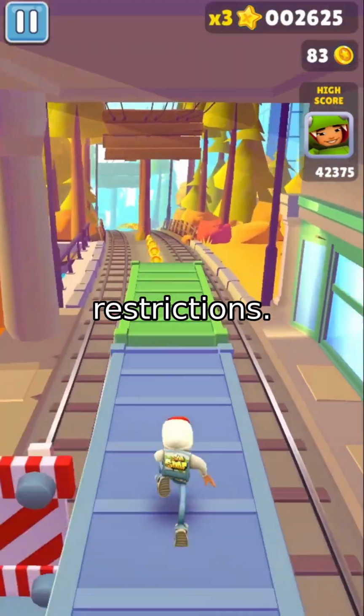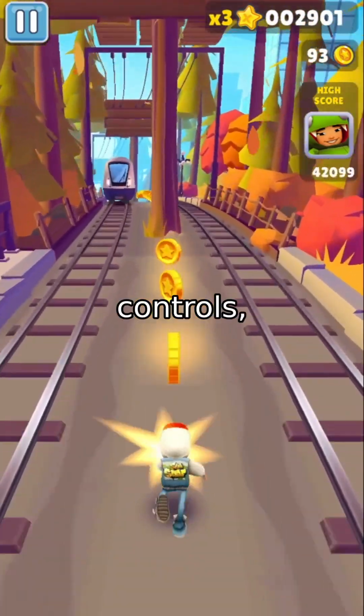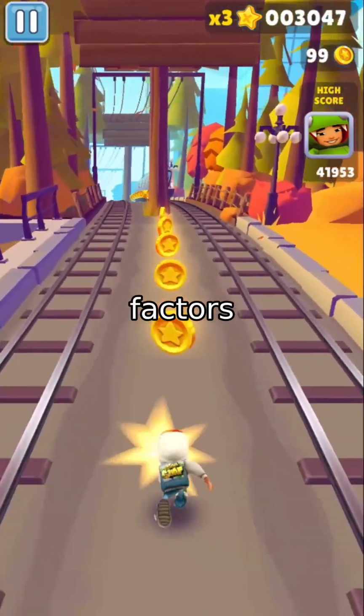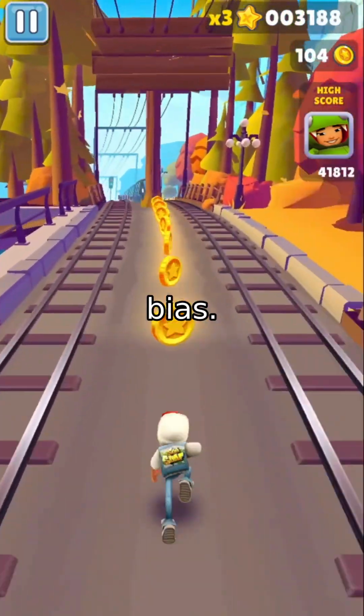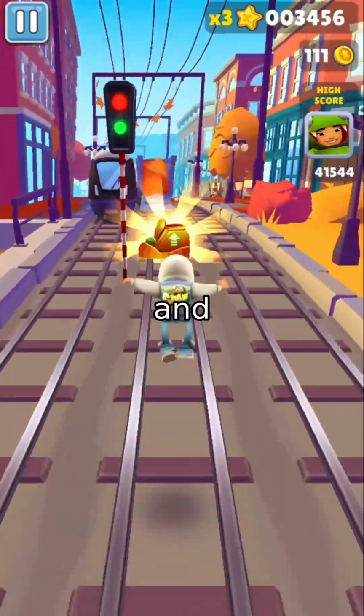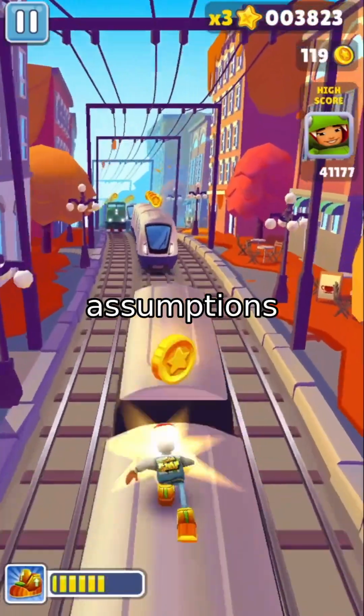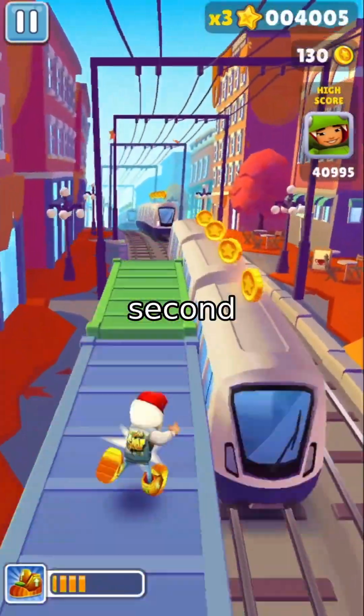Third, exclusion restrictions. ML doesn't know which variables to ignore. If you let it choose instruments or controls, it might accidentally include factors that shouldn't be there, introducing bias. Think of it like letting a robot pick ingredients for a recipe. It might add something unexpected and unwanted. This is especially dangerous because 2SLS depends on strict assumptions about which variables are excluded from the second stage.